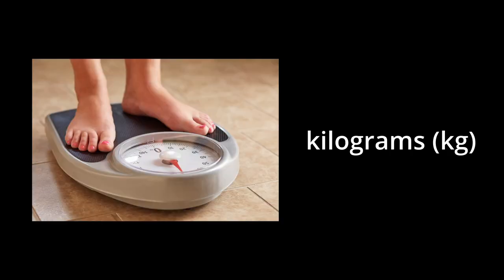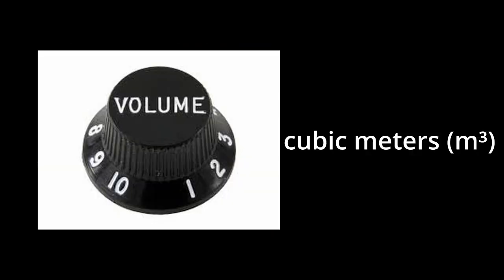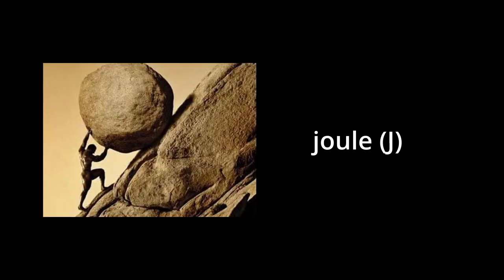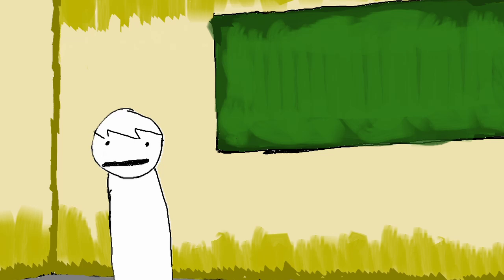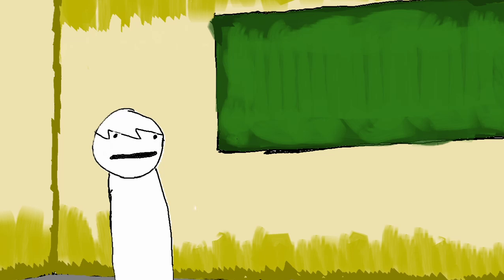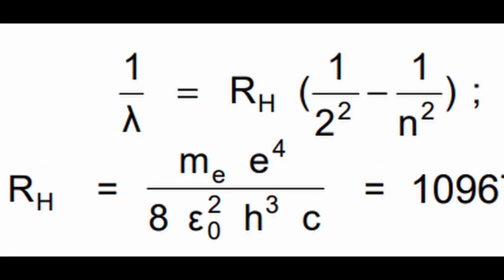For time, seconds. For length, meters. For weight, kilograms. Electric current intensity, amps. Temperature, kelvins. Volume, cubic meters. Energy and work, joule. Pressure, pascals. Amount of substance, moles. And light intensity, candela. Usually they would give out the units for constants, or units would cancel each other out like this equation, but these SI units are best used when in certain exercises they give out complex equations.